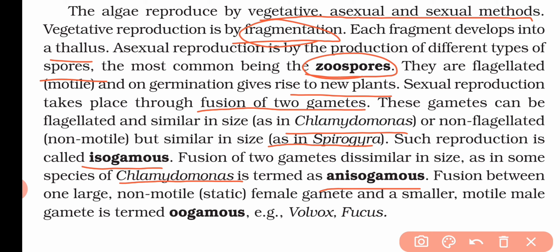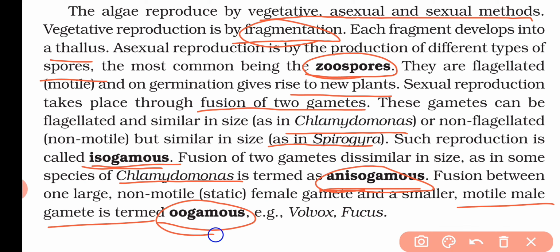So if the size and structure of the gametes are the same, then we can say it is isogamous. And if the size and shape of the gametes are not the same, if they are dissimilar, then we can say it is anisogamous. And when one large non-motile female gamete, that means a female gamete that is very large and non-motile, is fused by a motile male gamete, which is obviously small in size, then this type of fusion is known as oogamous.